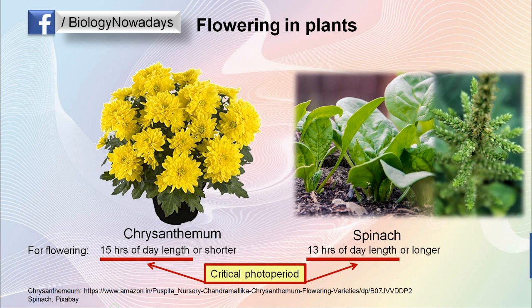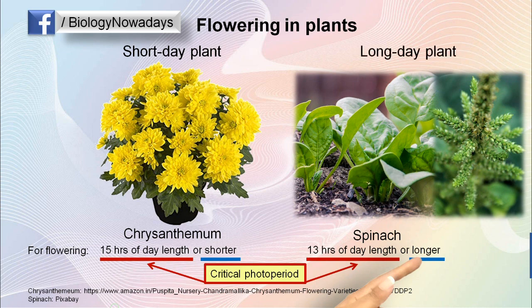Now let me underline the words shorter and longer. In the case of chrysanthemum, it will flower when the day length is equal to or shorter than its critical photoperiod. The important word here is shorter. Such a plant which will flower when the day length is equal to or shorter than its critical photoperiod is called a short day plant. On the other hand, spinach will flower only when the day length is equal to or longer than its critical photoperiod. The important word here is longer. Such a plant which will flower when the day length is equal to or longer than its critical photoperiod is called a long day plant.